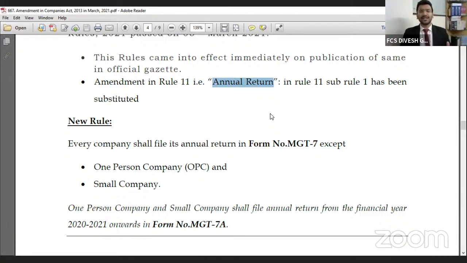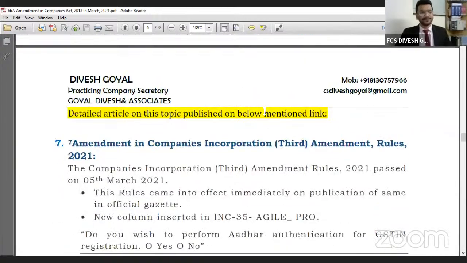The MGT 7 annual return was too lengthy. Much of the information was not applicable to OPCs and small companies. So the Ministry has given a new format of annual return in form MGT 7A for OPCs and small companies. OPCs and small companies have to prepare the annual return in MGT 7A for the financial year ended on 31st March 2021 and onward.